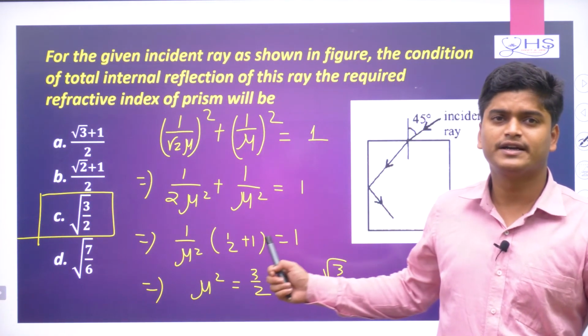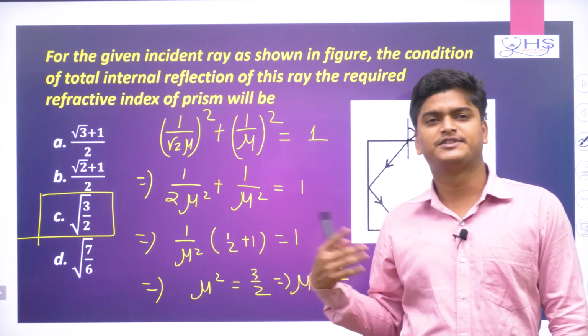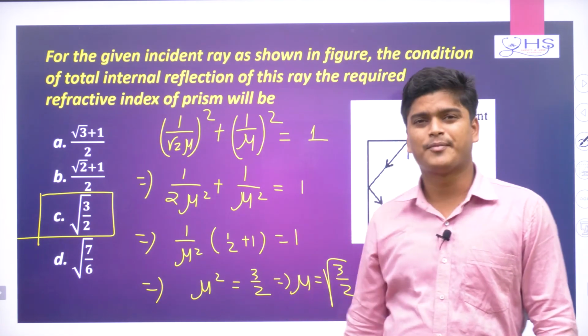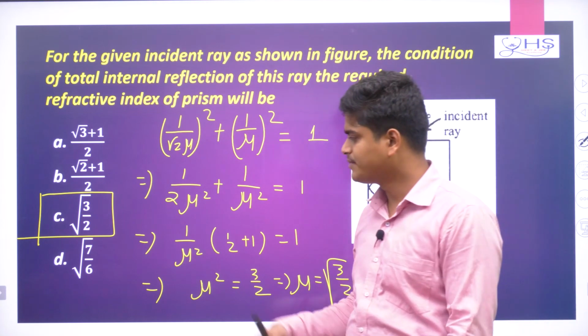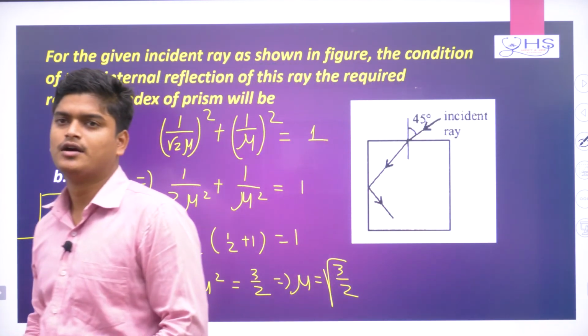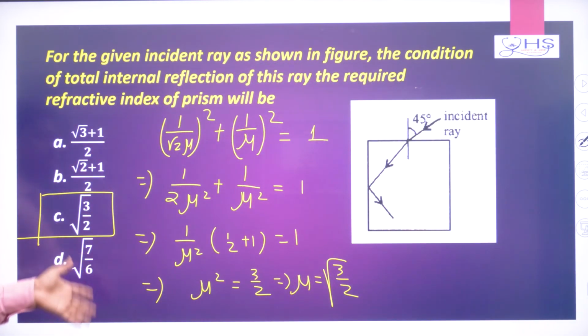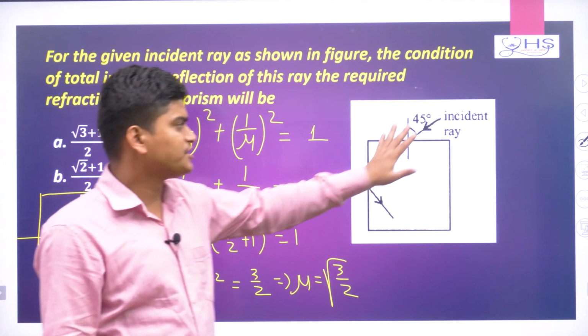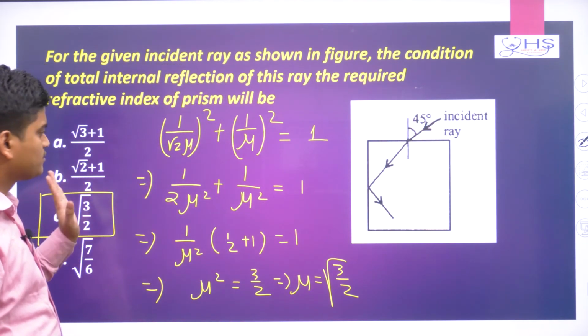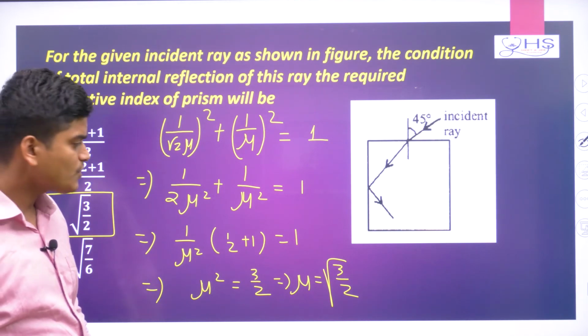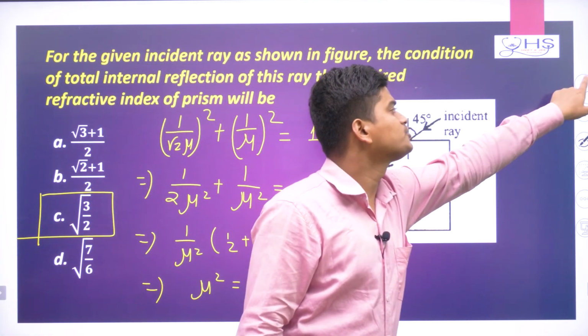Remember, sometimes I take the refractive index as mu, and sometimes you can also take it as n. Here I am considering mu, you can consider it too. So that's the idea for this question. It is a simple question, they are just asking, given the picture, what is your refractive index. Okay, I will go to the next question.